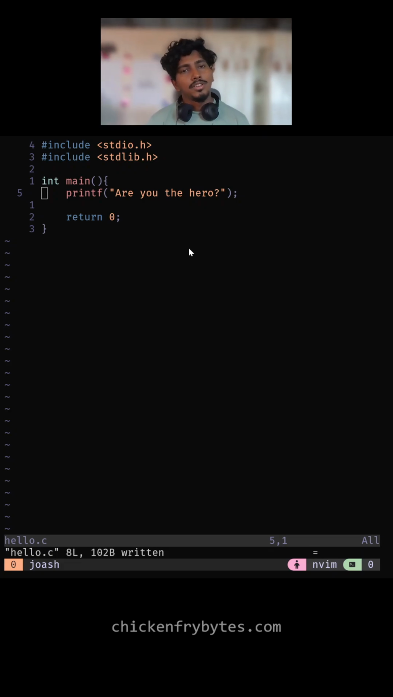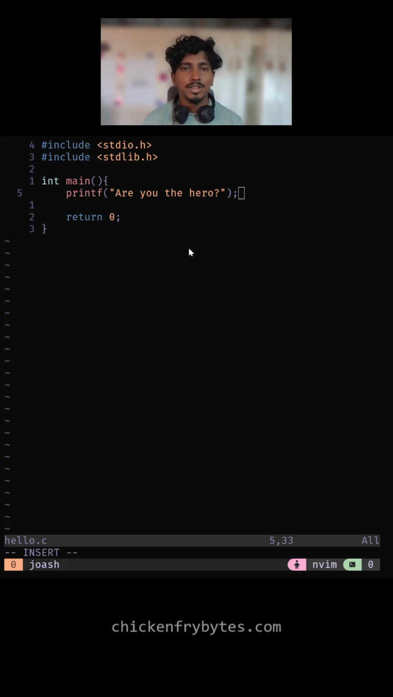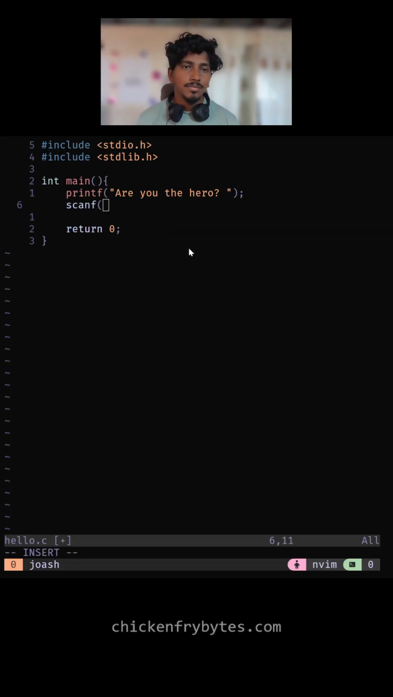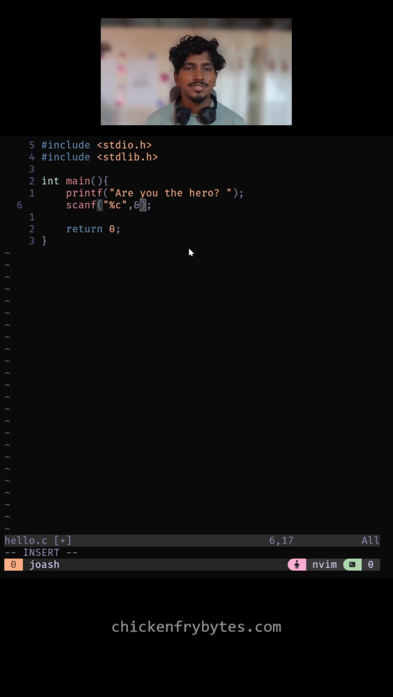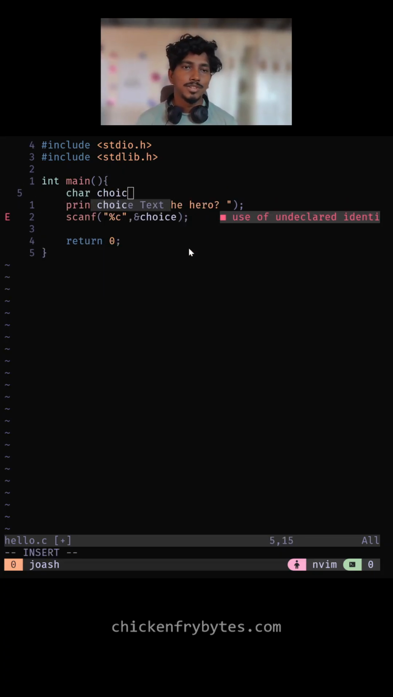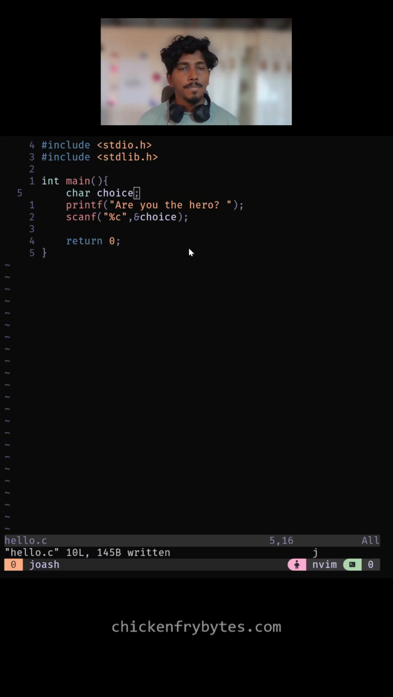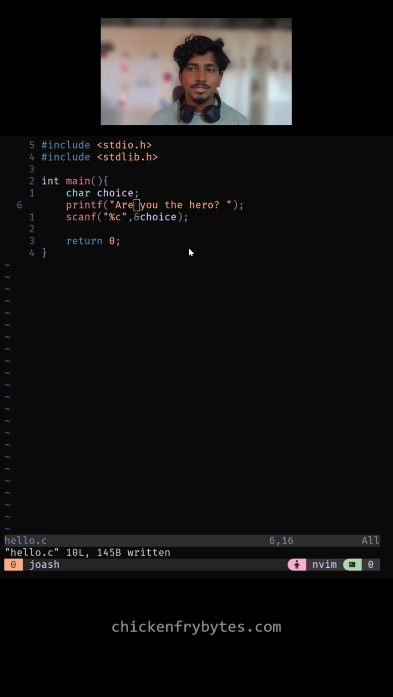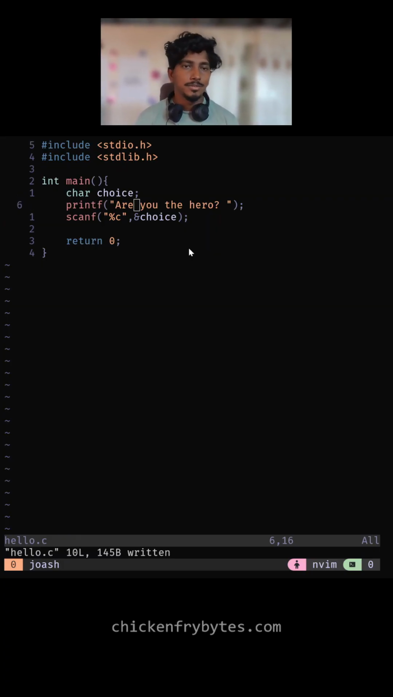Now, if we have a printf statement asking the user, are you the hero? We can do a scanf. Let's say we're going to accept the answer as a character, so there will be %c. Let's call it choice. So we need a character variable to actually store the answer. So we are asking the user for some input and scanning it in so far.